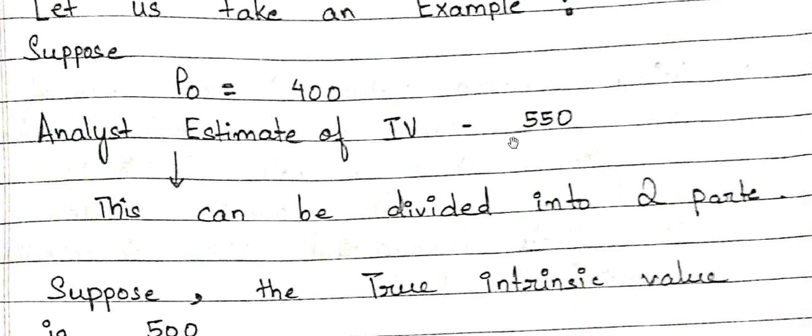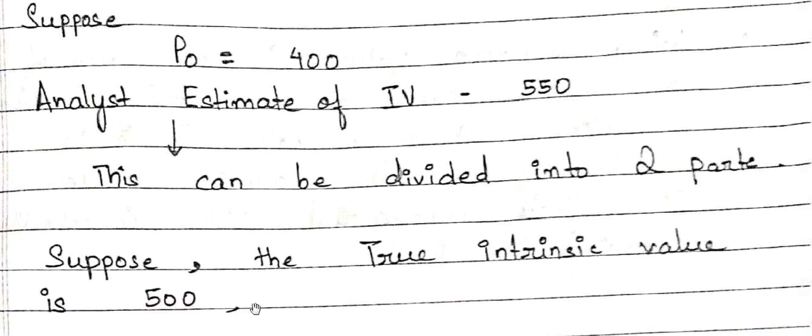But you have to know that no analyst is truly correct, so this is not the true fundamental value of that security. The analyst has made some mistake. Suppose the true intrinsic value of this stock is 500.